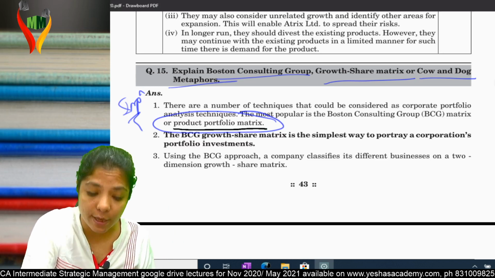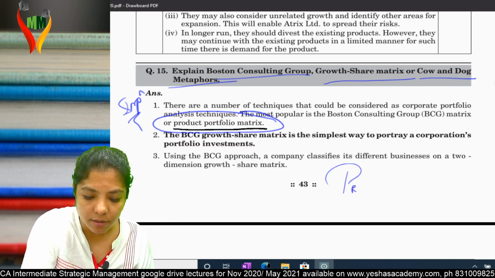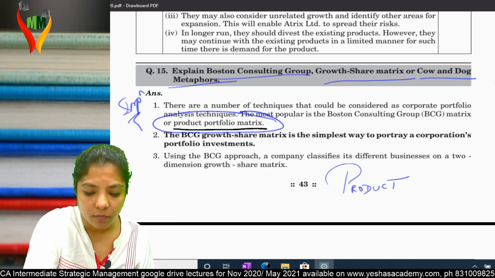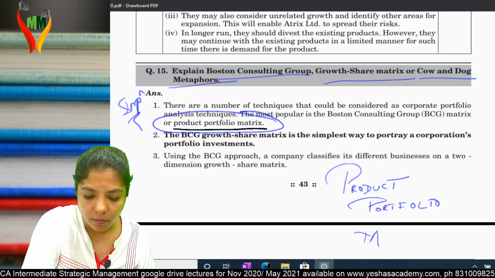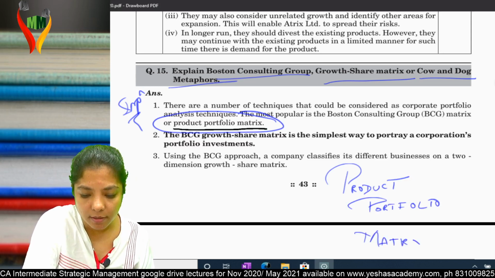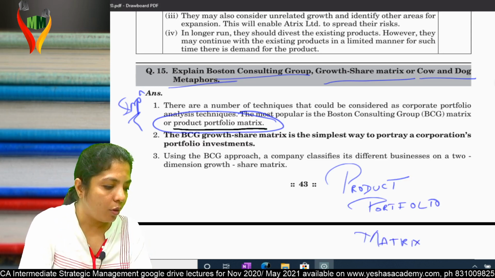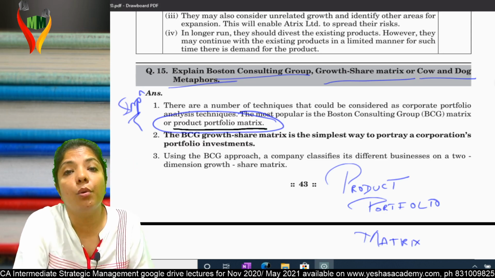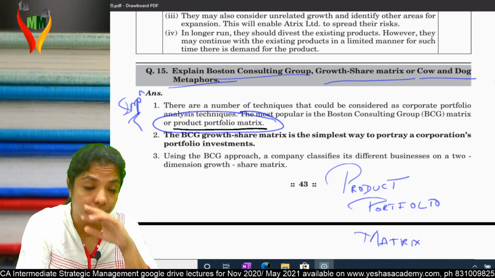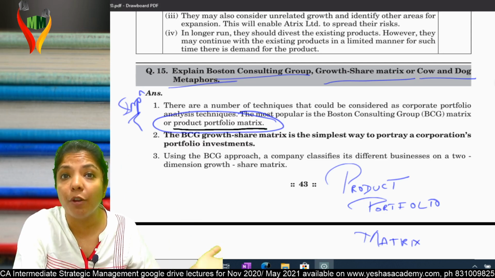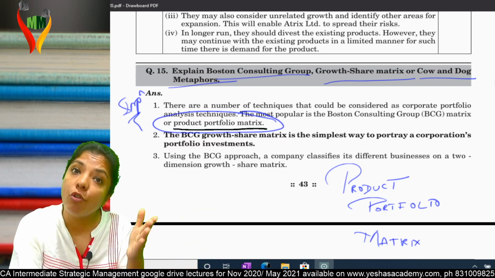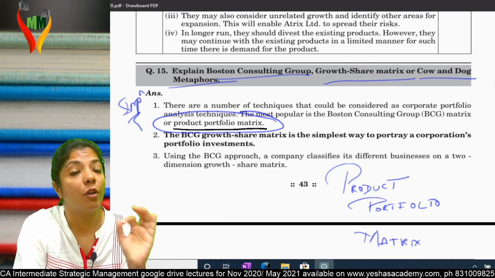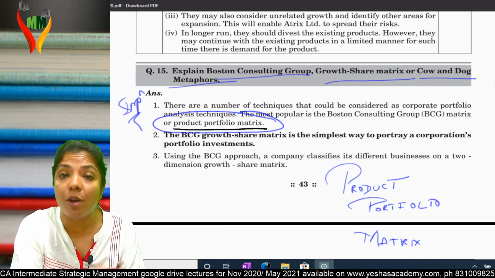But if I ask you to explain what the product portfolio matrix is, game over. Why over? You simply don't know it. And if you go home and check what the product portfolio matrix is and come to know it is BCG, you'll feel like giving yourself a tight slap, because this is one of the easiest topics to answer in the exam.